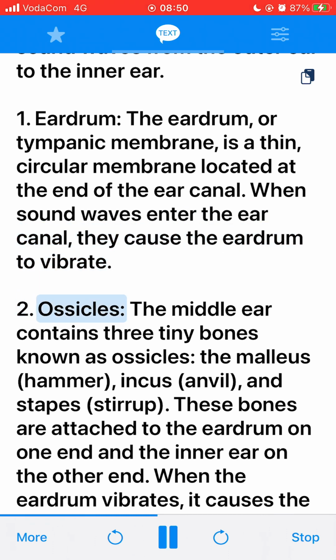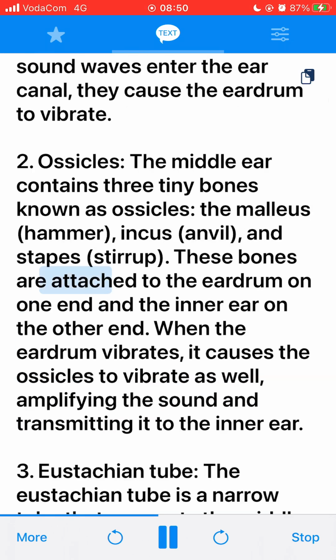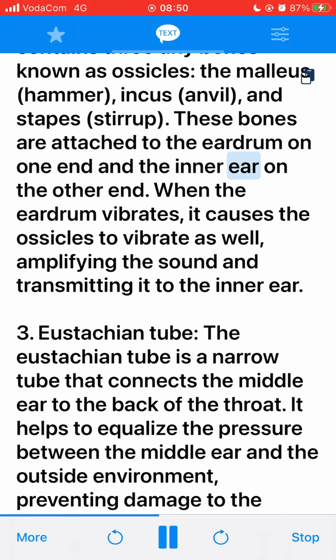2. Ossicles. The middle ear contains 3 tiny bones known as ossicles: the malleus (hammer), incus (anvil), and stapes (stirrup). These bones are attached to the eardrum on one end and the inner ear on the other end. When the eardrum vibrates, it causes the ossicles to vibrate as well, amplifying the sound and transmitting it to the inner ear.